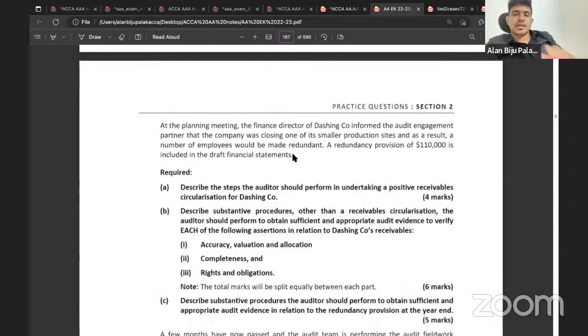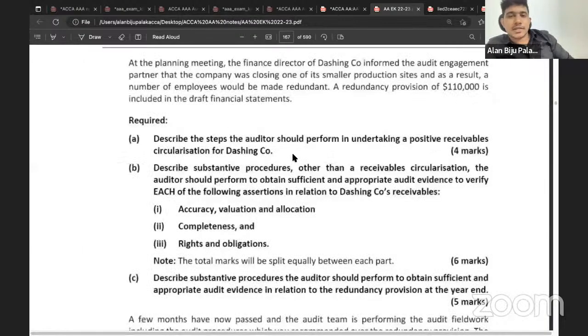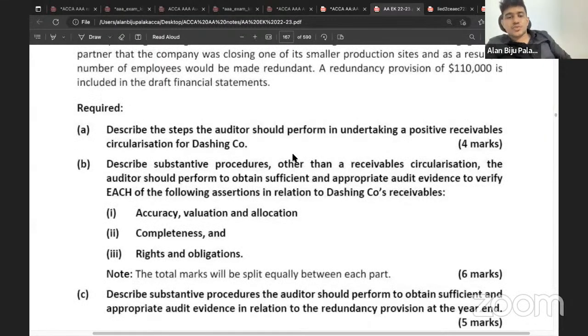Now look at the requirement they have asked us. For 6 marks, describe the substantive procedure other than a receivable circularization the auditor should perform to obtain sufficient appropriate audit evidence to verify each of the following assertions in relation to Dashing Company's receivables.